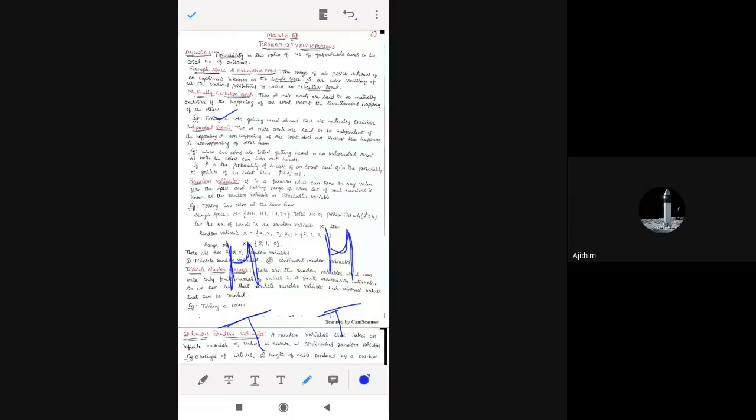Two or more events are said to be independent if the happening or non-happening of an event doesn't prevent the happening or non-happening of another. With an example, you will get to know clearly. When two coins are tossed, getting head is an independent event as both the coins turn out head. Correct? If both the coins turn out head, that is nothing but an independent event. So getting head is an independent event only if both are head. So that is the example.